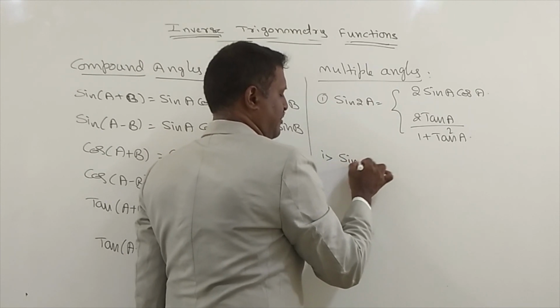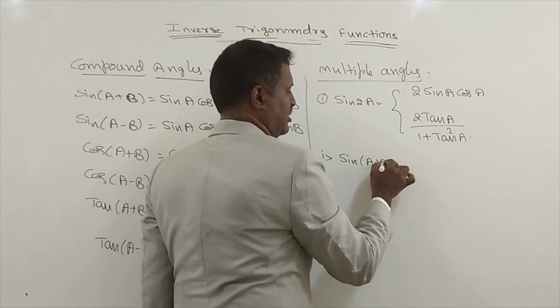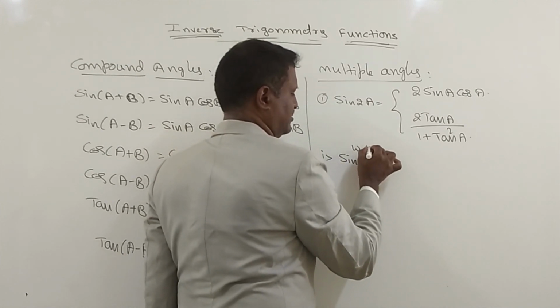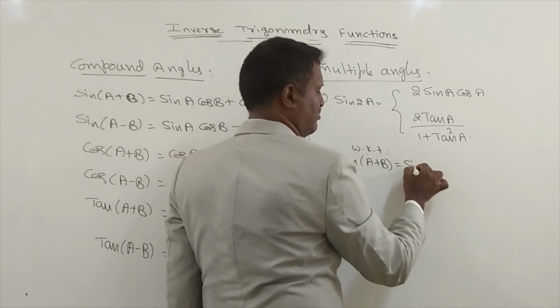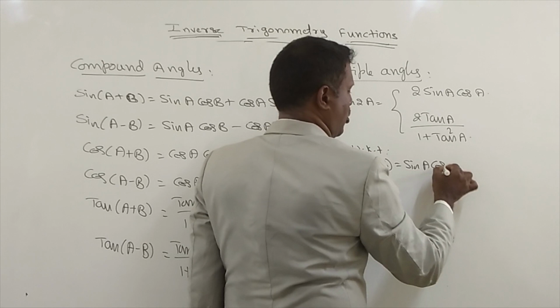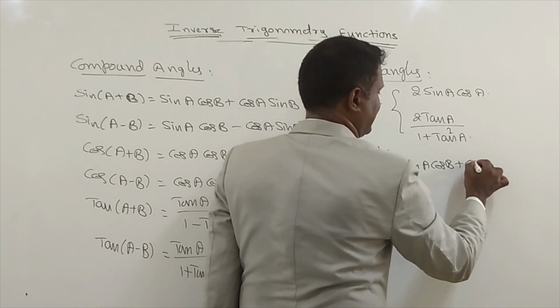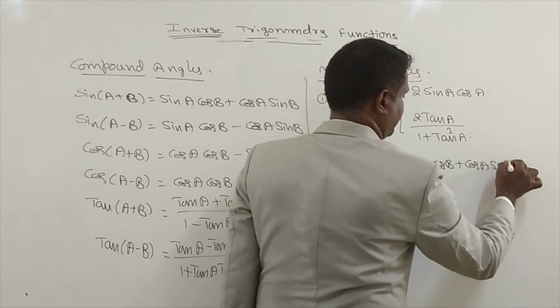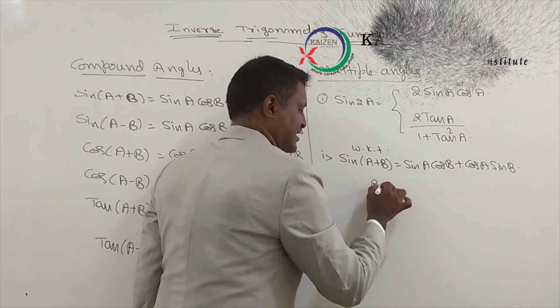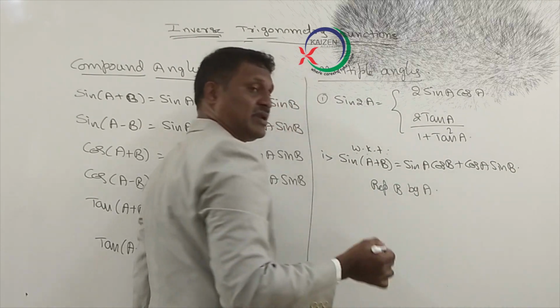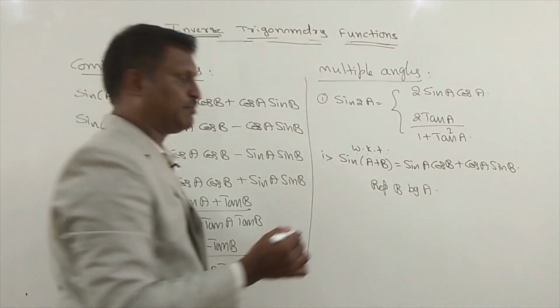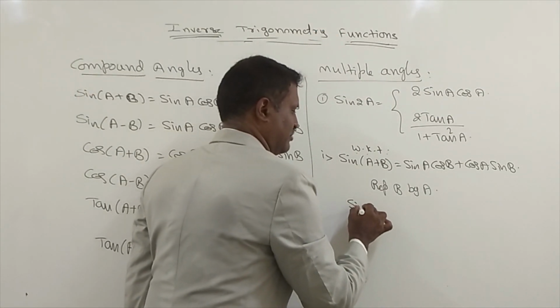Sine of A plus B, we know the formula: sine A cos B plus cos A sine B. Replace capital letter B by capital letter A. When you replace B by A, what can we write?